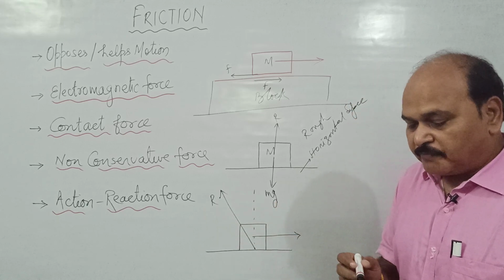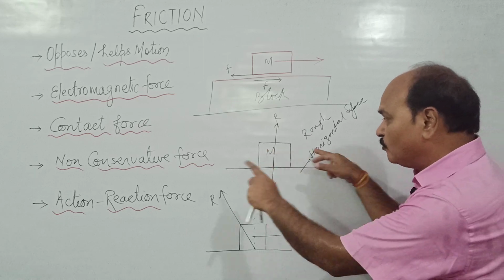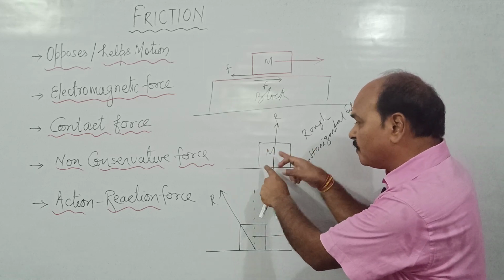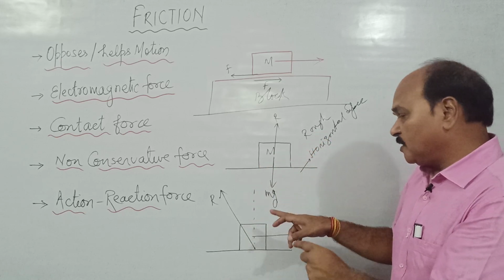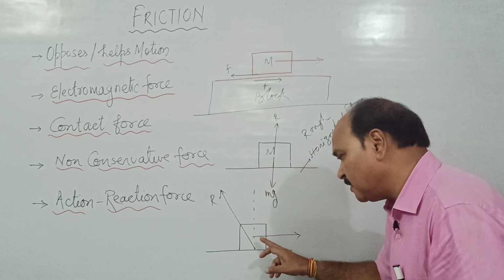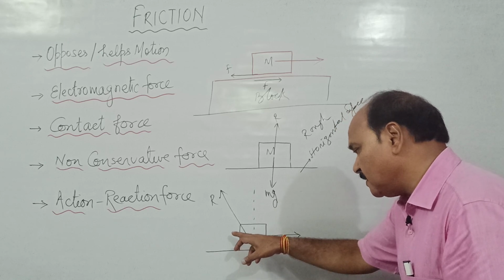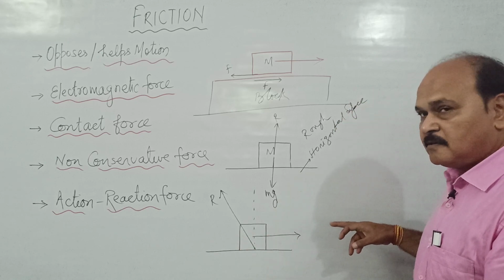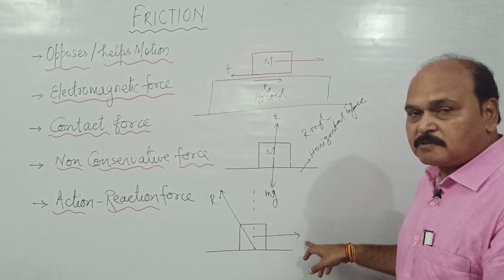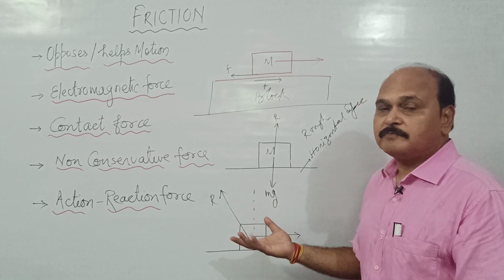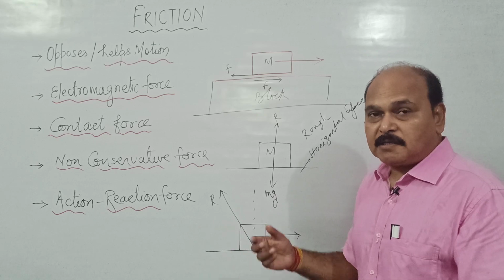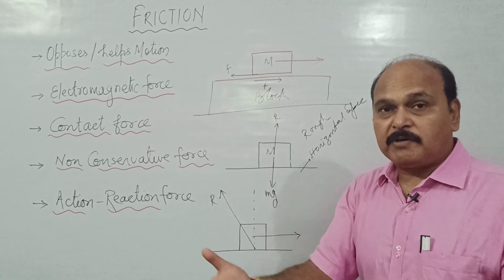So when two surfaces are just brought in contact with no effort being made to move one against the other, there is no force of friction. But the moment we try to move this body along the surface, say in this direction, we apply an external force, but by virtue of that external force, this body may or may not move. It is not necessary that the moment we apply force the body will start moving.